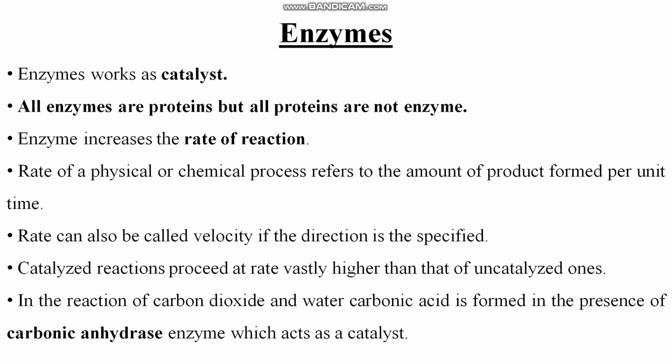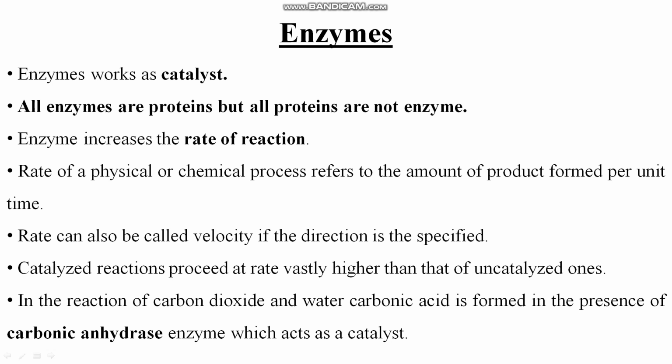If a catalyst is present, if any reaction has an enzyme, that will be faster than the uncatalyzed ones, or the reactions where the enzyme is not present. Clear? So, in the reaction of carbon dioxide and water, carbonic acid is formed in the presence of the carbonic anhydrase enzyme, which acts as a catalyst.